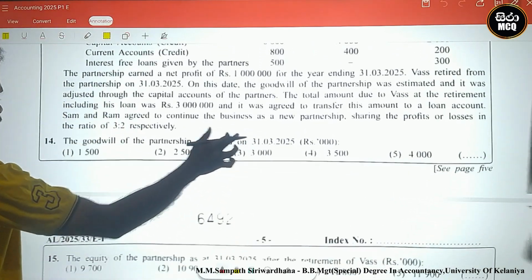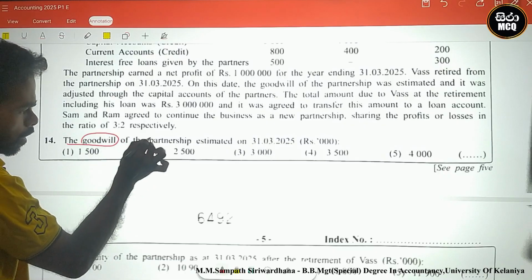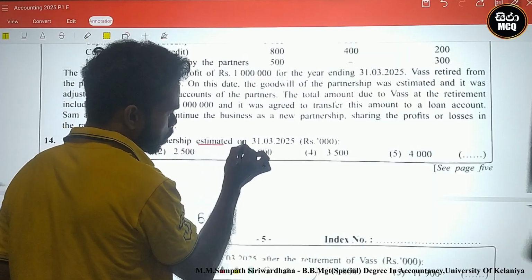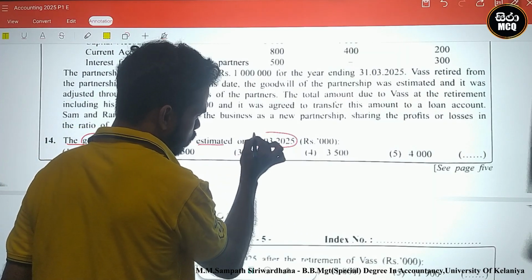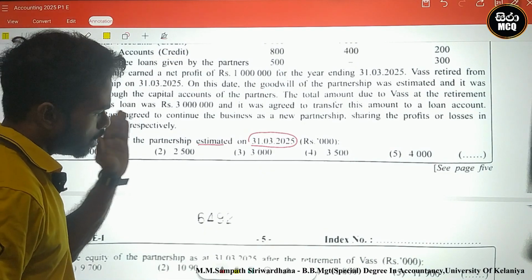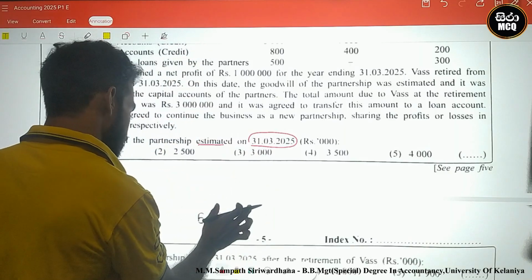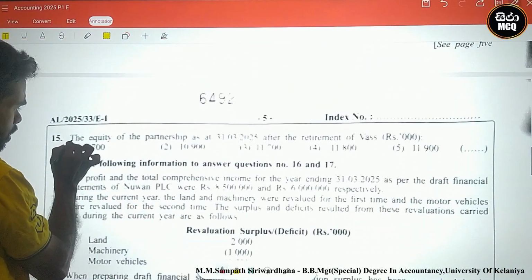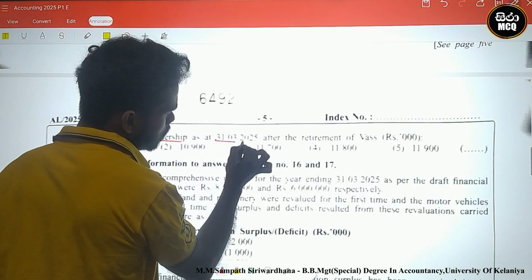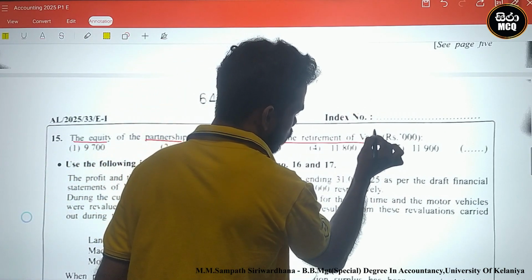Okay, let's see. Look here. The requirement is the goodwill of the partnership estimated on 31st March 2025. The second one is the equity of the partnership as at 31st March 2025 after the retirement of Vas.